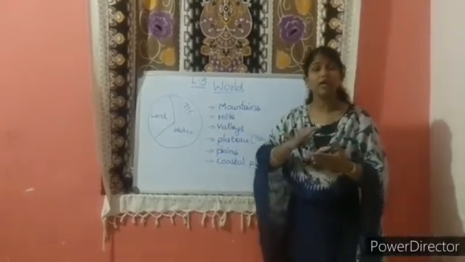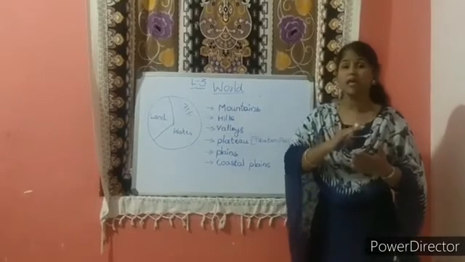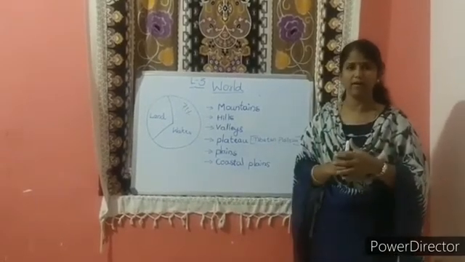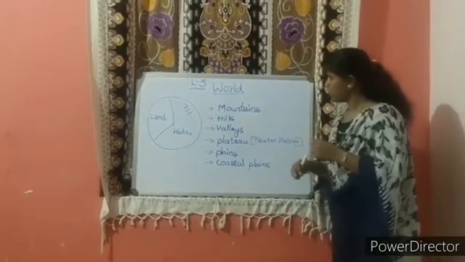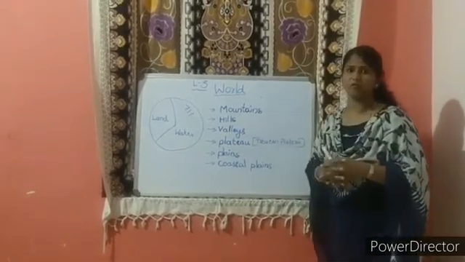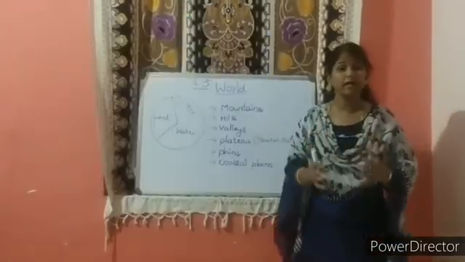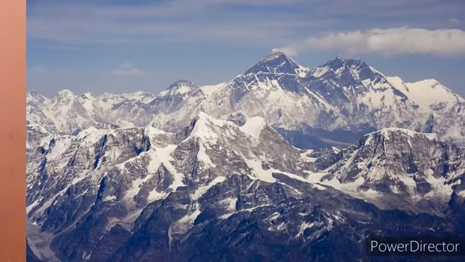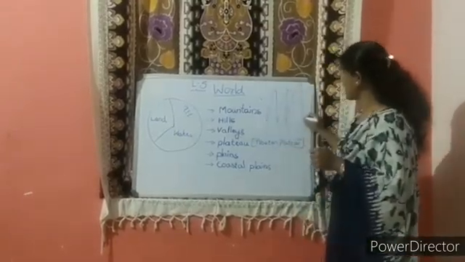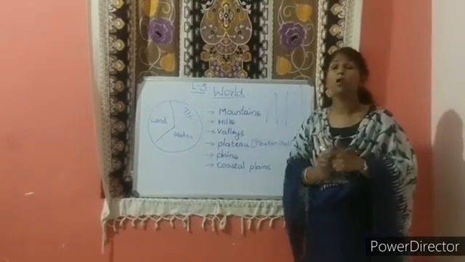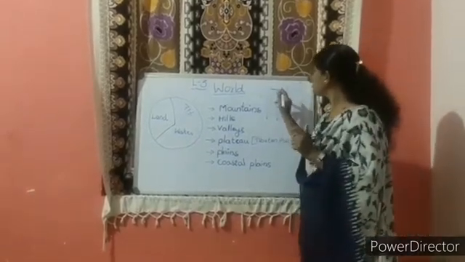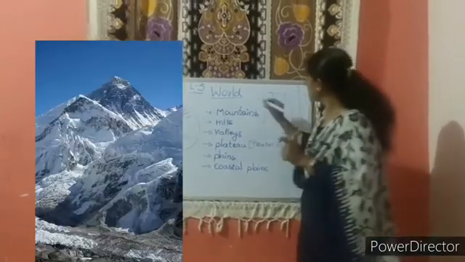Earth does not have the same flat and smooth surface everywhere. Children, now we will see the variety of landforms. First one is mountains. Mountains are Earth's tallest landforms. Many mountains connected together form a mountain range. The topmost part of the mountain is called its peak.